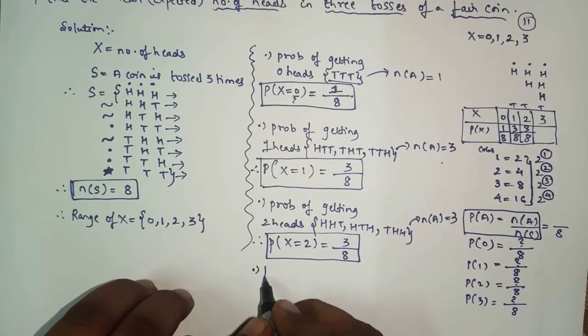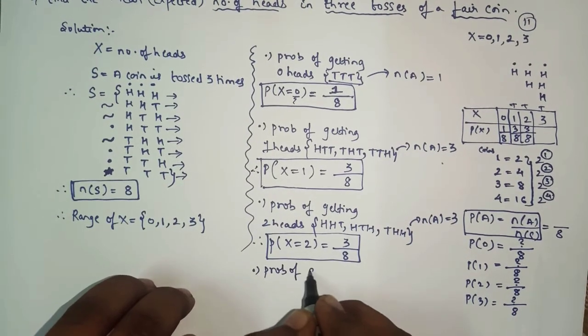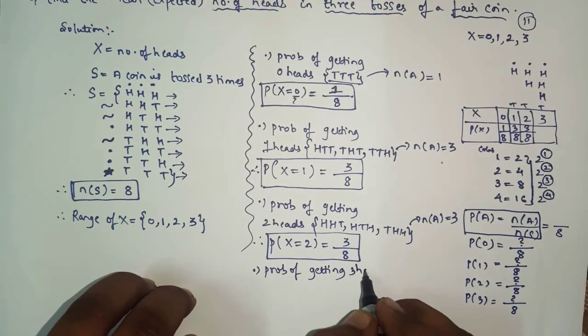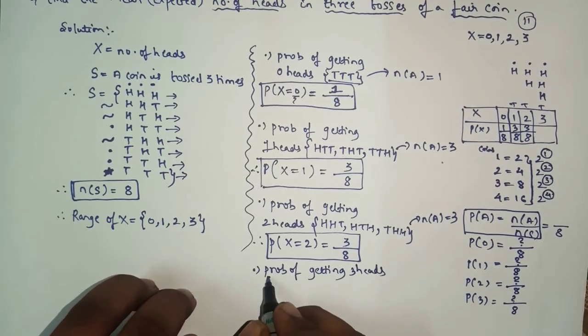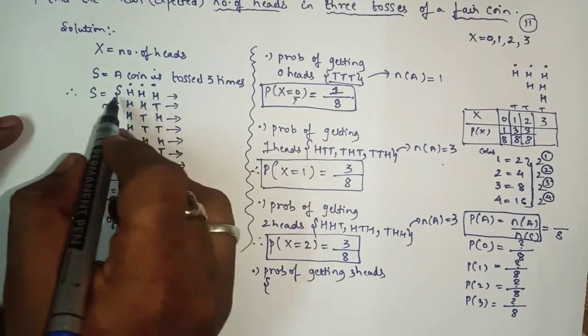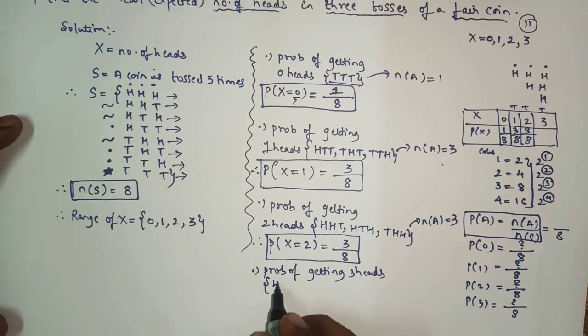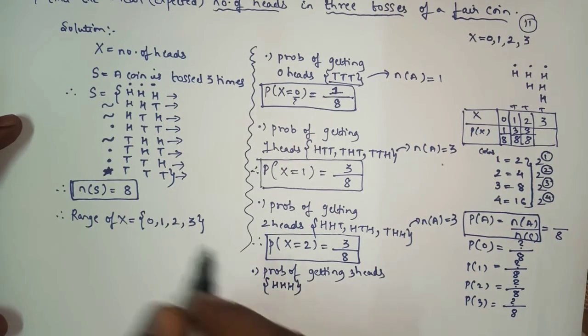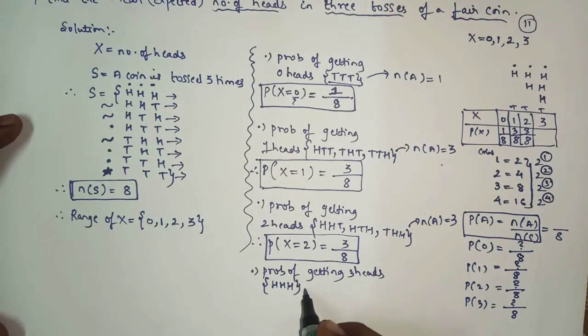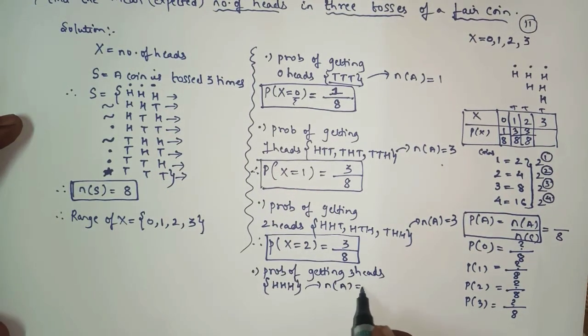Okay, so the next one is what? Probability of getting three heads. So three heads will be what? We're getting only one possibility where you can see that we have three heads. So n of A here will be 1.